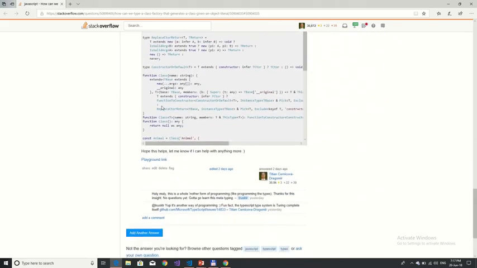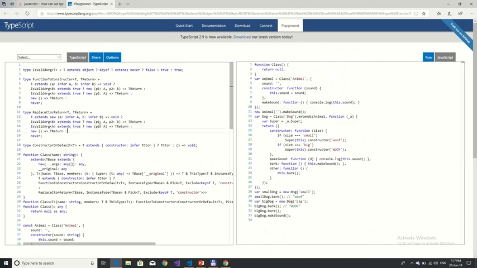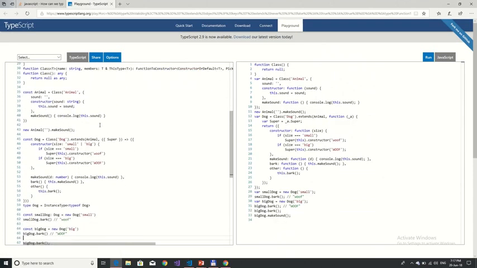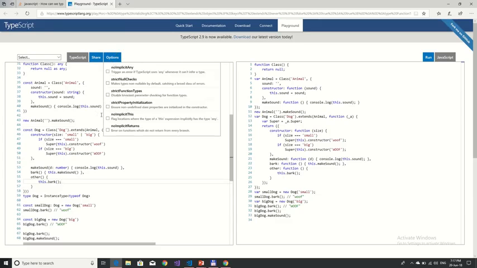So if we actually go to the playground, never mind all of that. Don't peek behind the curtain. Okay, we can see that here we're going to have to activate one option because TypeScript is fiddly that way. No implicit this.